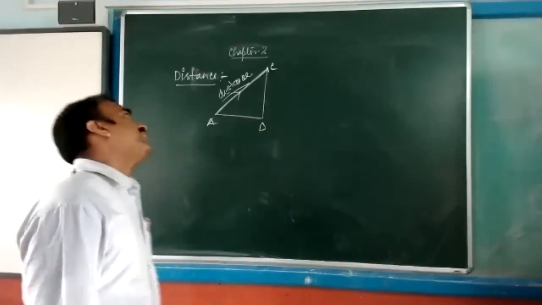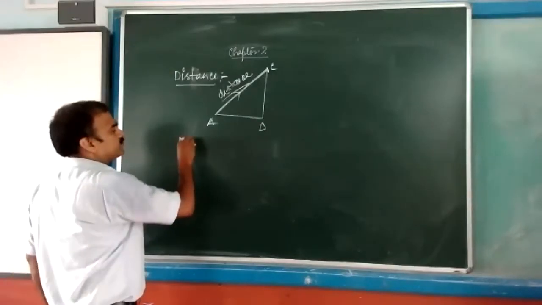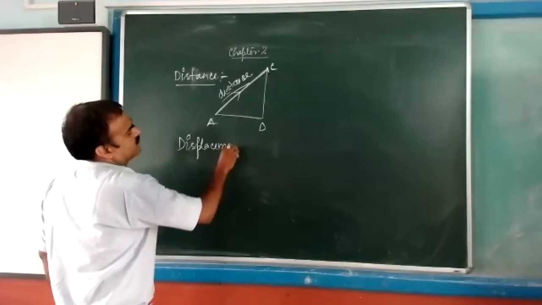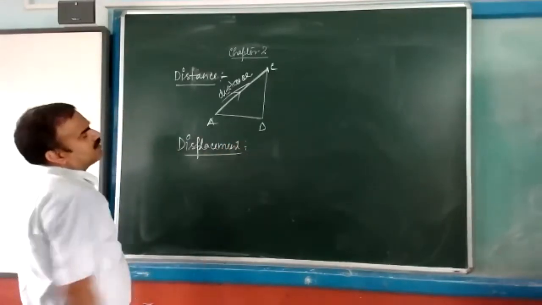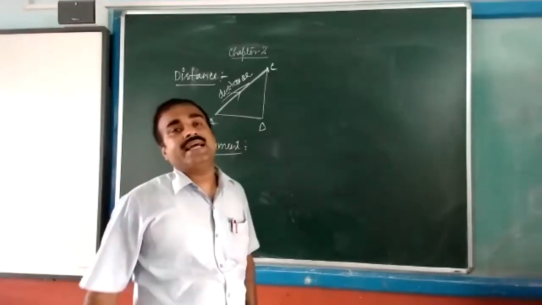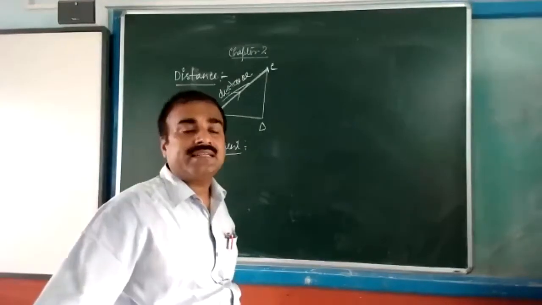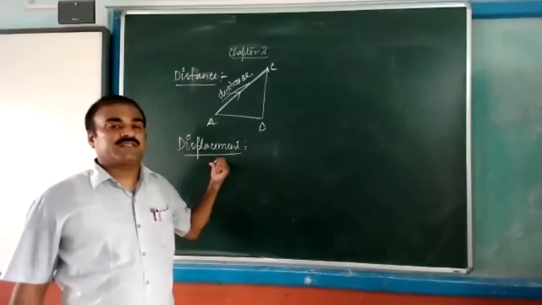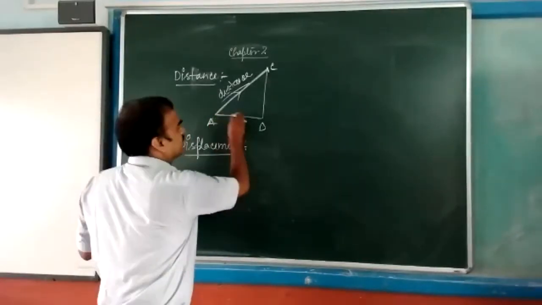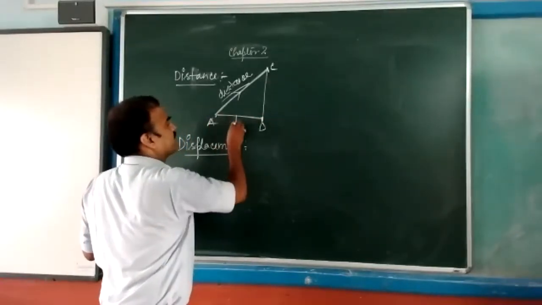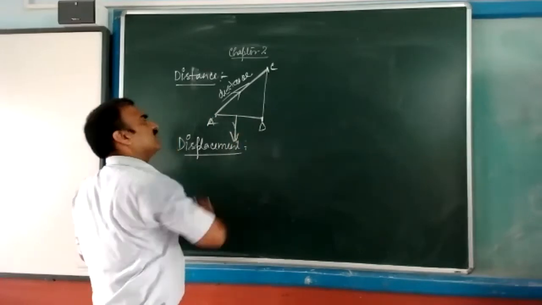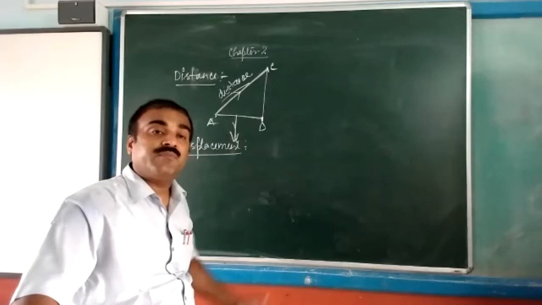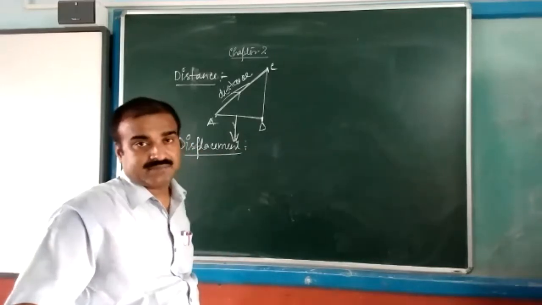While how can we define displacement? The shortest length that can be measured is called displacement. This will be displacement. Displacement will always be the shortest distance.